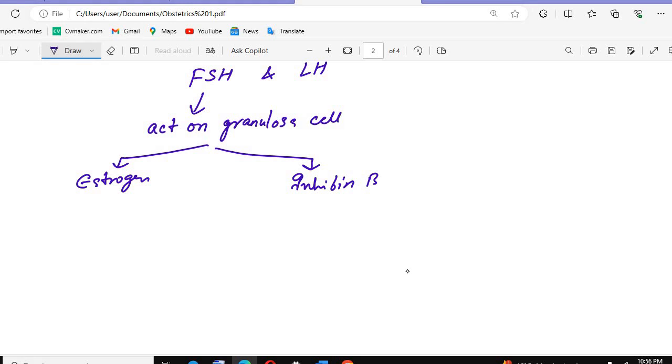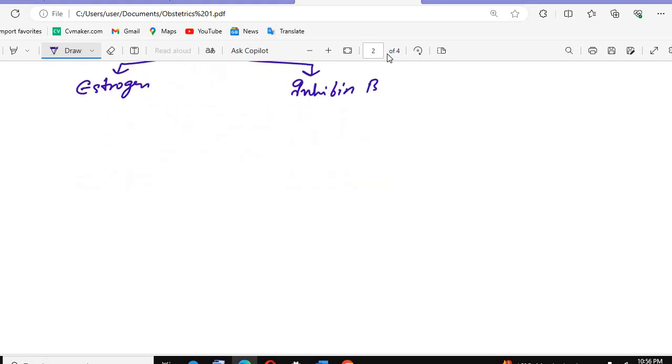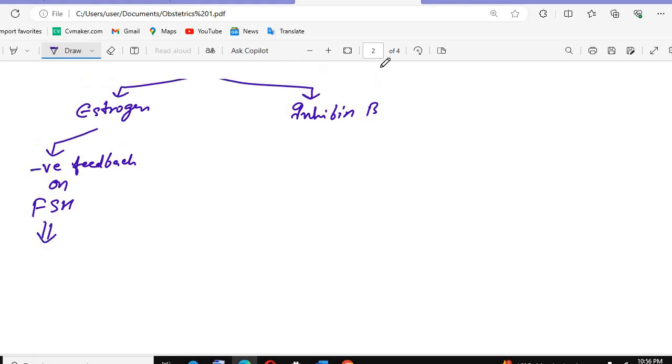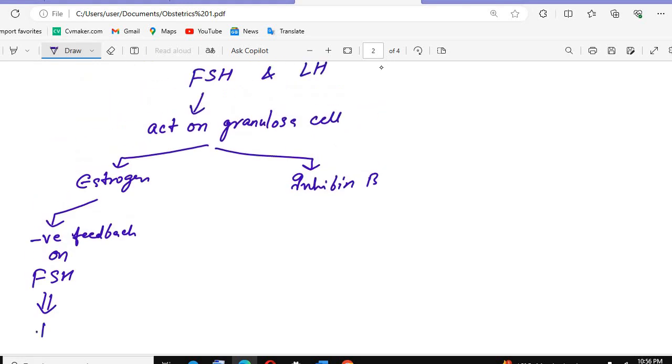After that, if we talk about what the estrogens will do, remember, these estrogens will have a negative feedback on FSH. So they will try to decrease the FSH. When the estrogen is formed, they will try to decrease the follicle stimulating hormones.